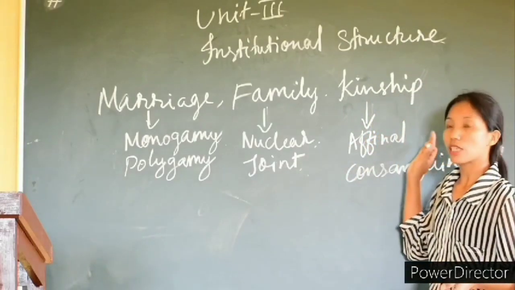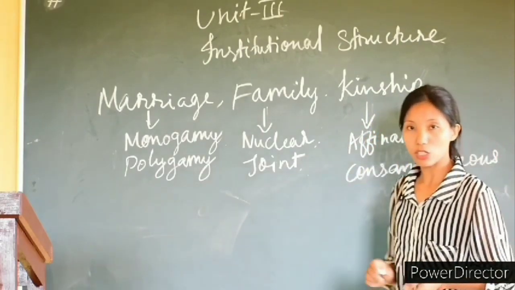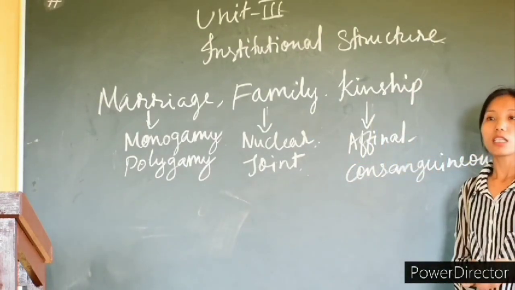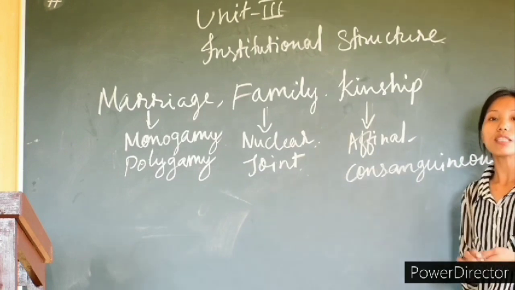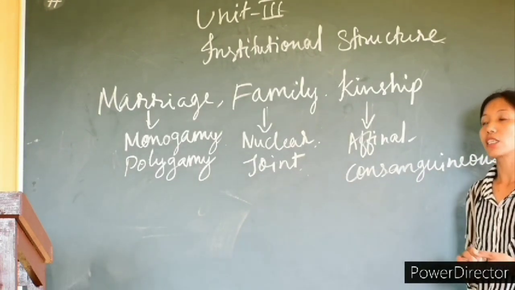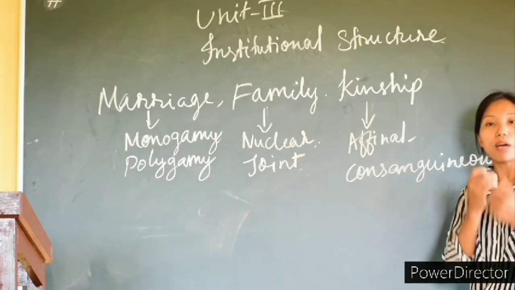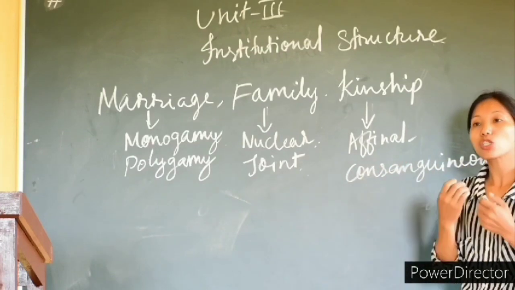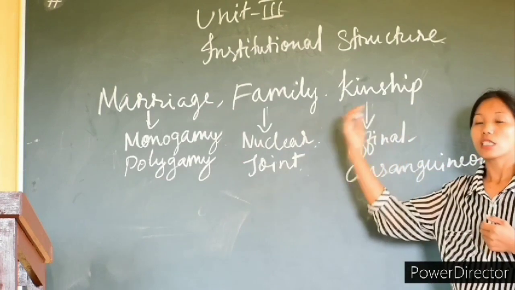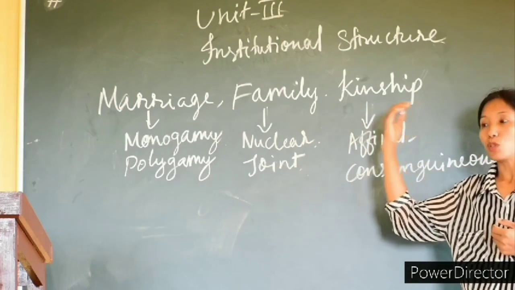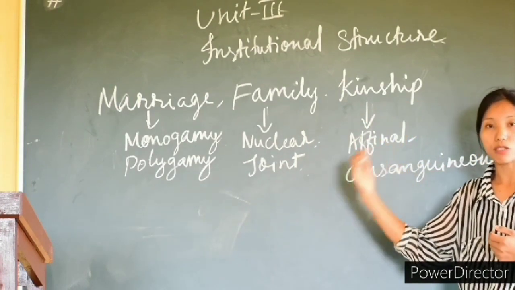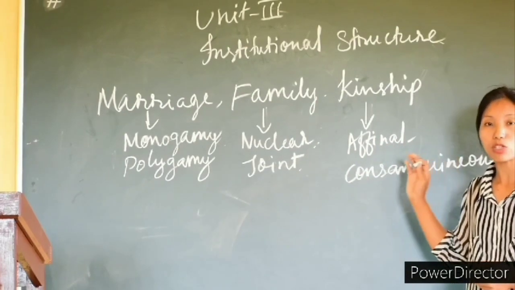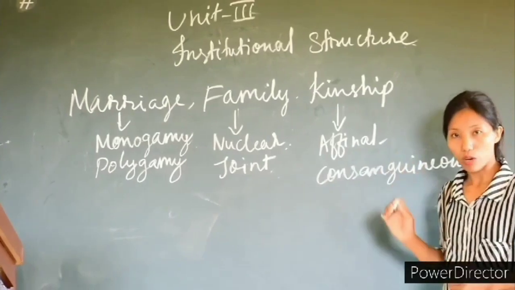And next we have affinal kinship and consanguineous kinship. When we say affinal kinship, it means the kinship that is based on marriage, like the kinship relationship that a man has with his wife and with his in-laws, like his wife's parents or wife's brothers and sisters, the relationship that he has through the tie of marriage with his wife.